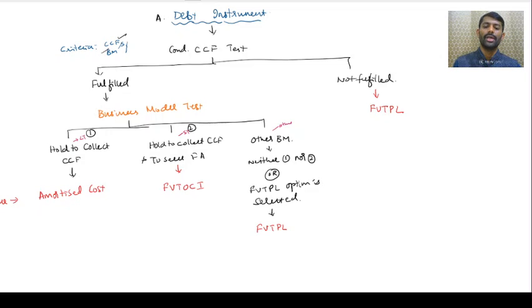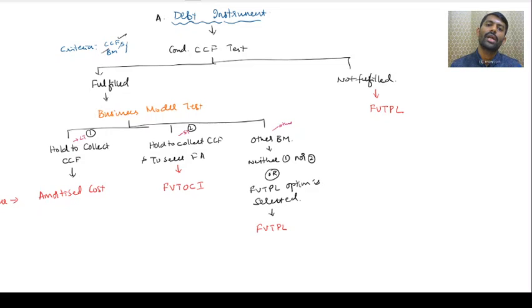So a debt instrument, how does it have to be recognized? First, for the purpose of measurement, before classification, we have to apply the CCF test. If the CCF test is satisfied, then we apply the business model test. In the business model, three types are there. If it is long term, held to collect contractual cash flow, then you have to measure that financial instrument initially at cost. That is amortized cost.